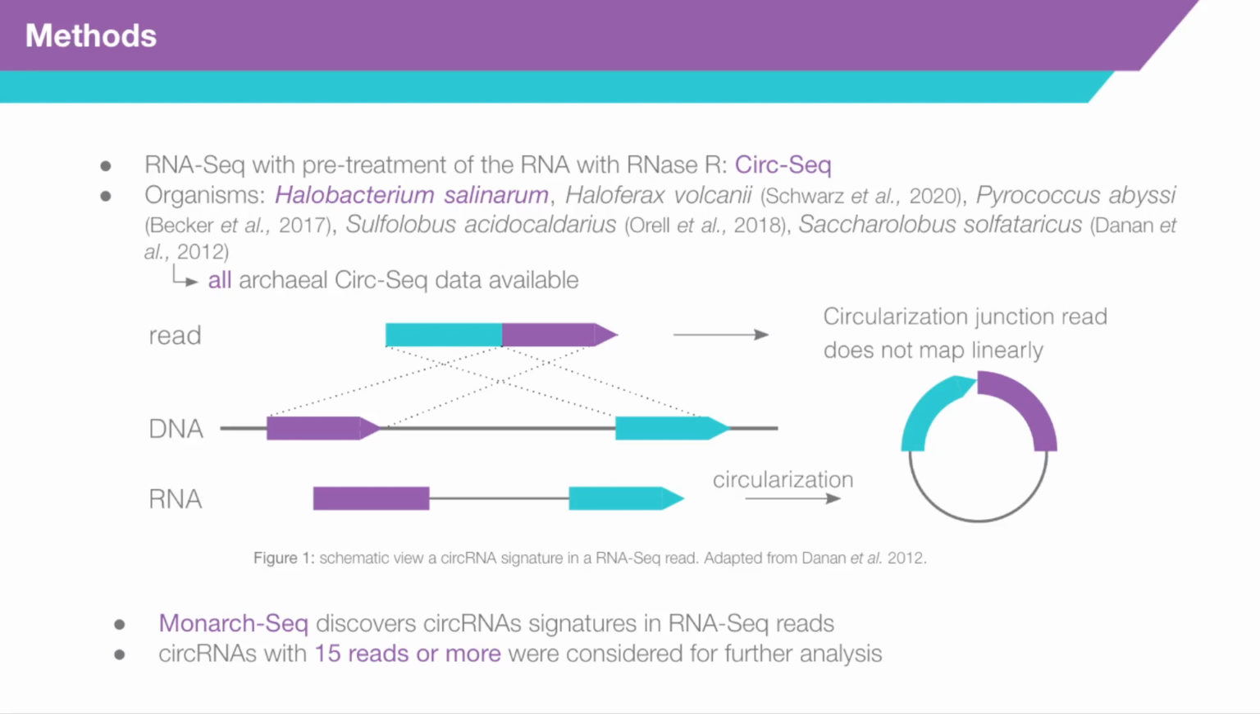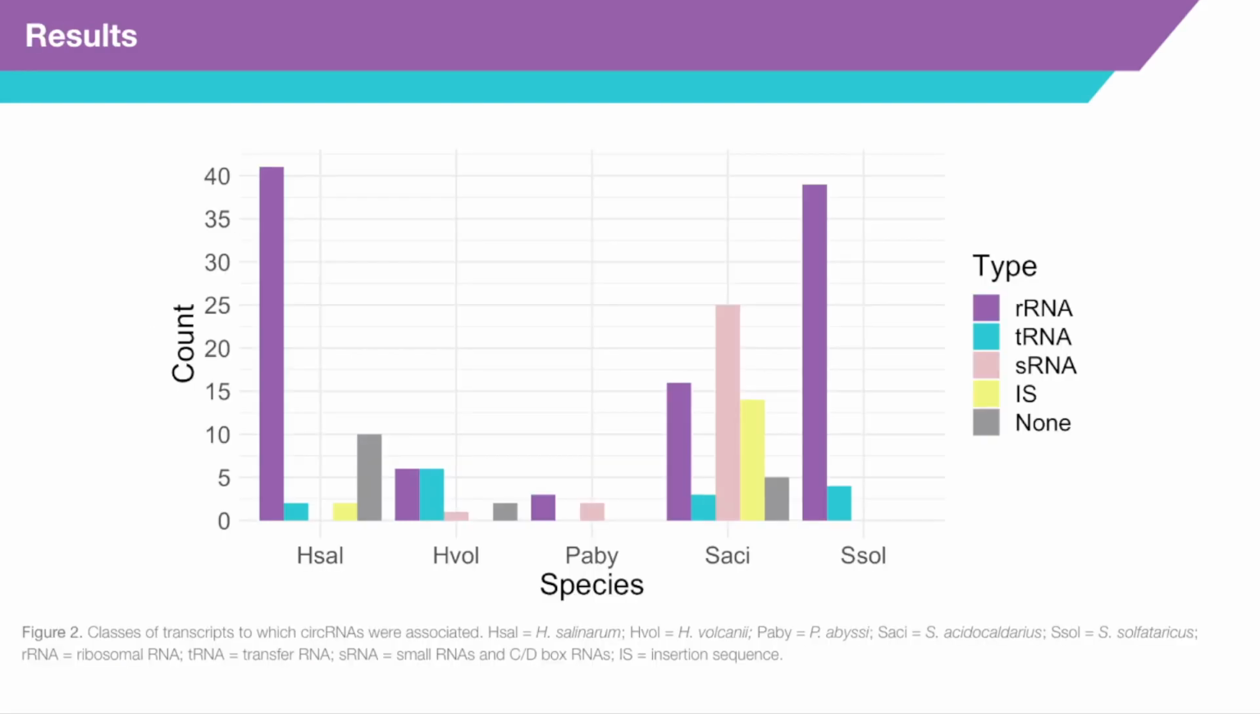All archaeal datasets were aligned to their respective reference genome with an in-house established pipeline. The high-quality, non-aligned reads excluded by this pipeline that also survived RNase R digestion went through Monarch-seq, a pipeline we developed to search for circular RNA signatures in prokaryotic RNA-seq experiments. From all the circular RNAs we found, only those supported by 15 reads or more were considered for further analysis.